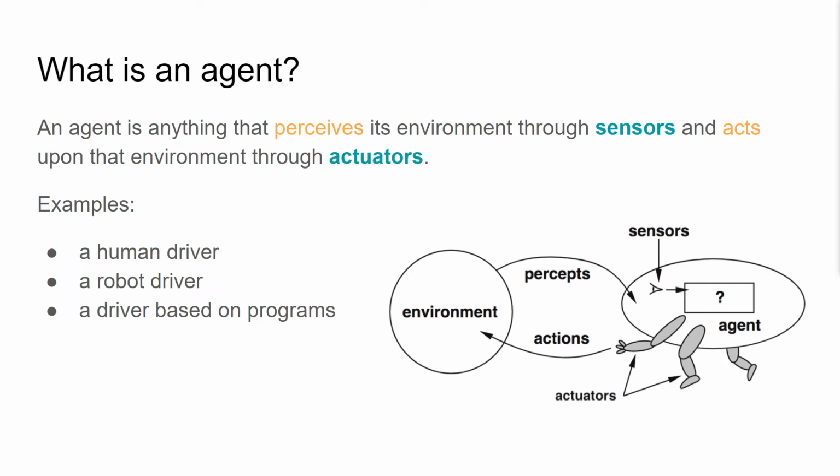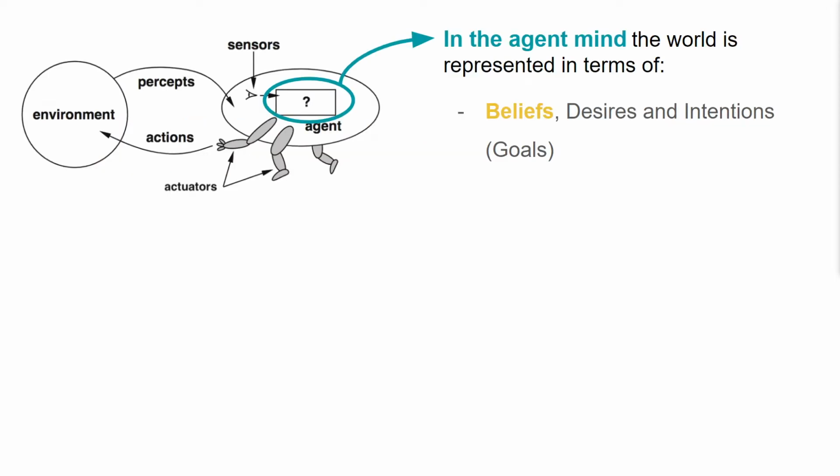Let's start by defining what is an agent. An agent is anything that perceives its environment through sensors and acts upon that environment through actuators. For instance, if you're driving a car, you perceive that the light is turned red and you stop the car. A robot driver or an agent driver would do the exact same thing and would stop the car using its actuators. In the agent's mind, the world is represented in terms of beliefs, desires, and intentions or goals.